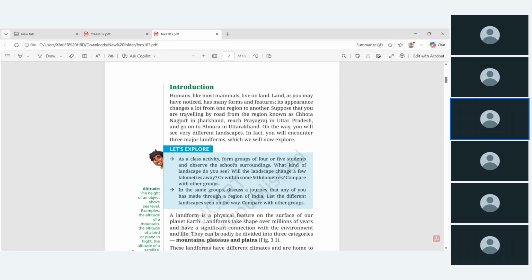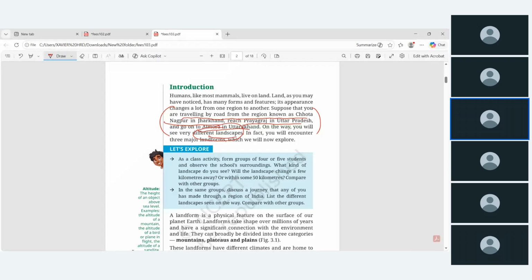If you are traveling by road from the region of Chota Nagpur in Jharkhand and reaching Prayagraj in Uttar Pradesh, and go on to Almora in Uttarakhand, on the way you are seeing different landscapes. In NCERT they have given the northern side. Otherwise, if you start your journey from Chennai to Kanyakumari, Kanyakumari to Kerala, or Chennai to Pondicherry, you will observe different landscapes, or landforms.